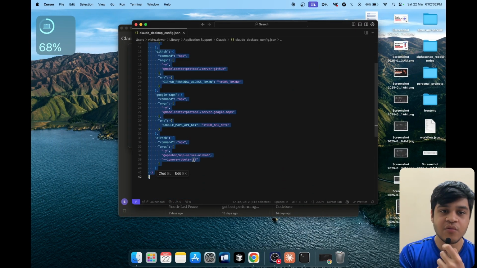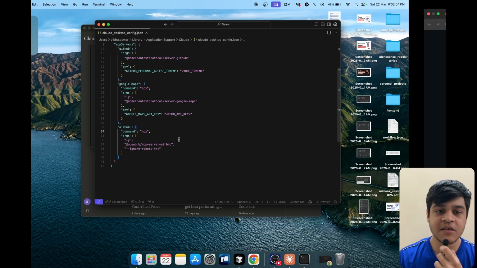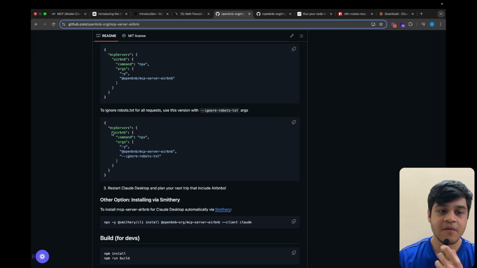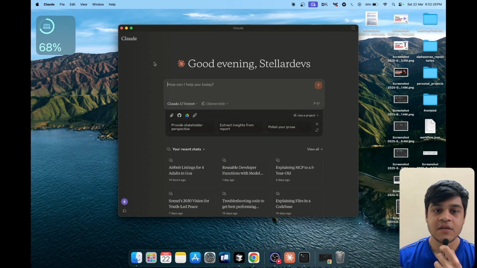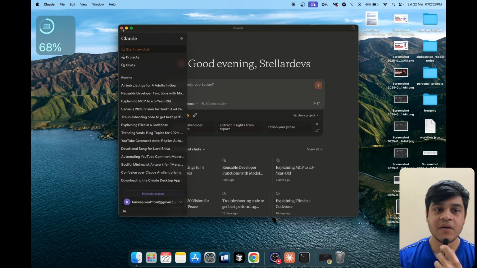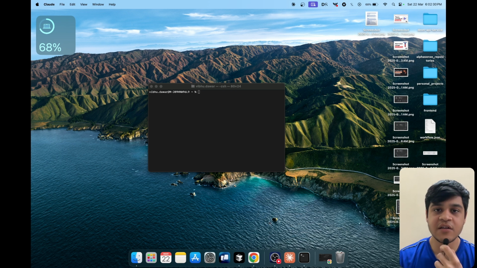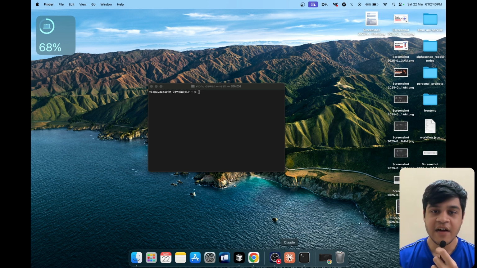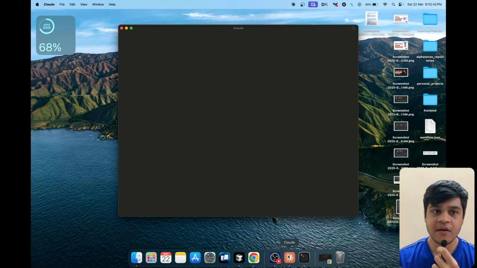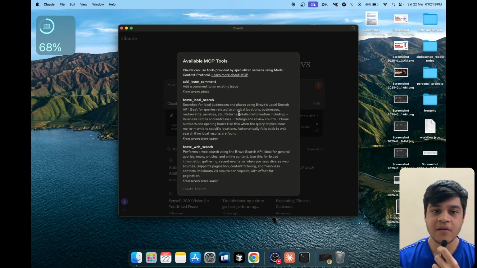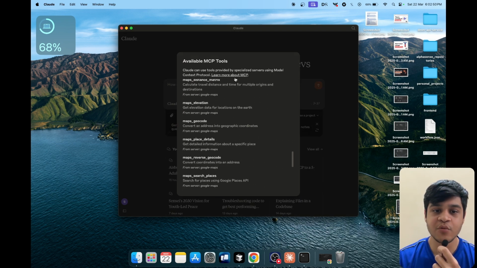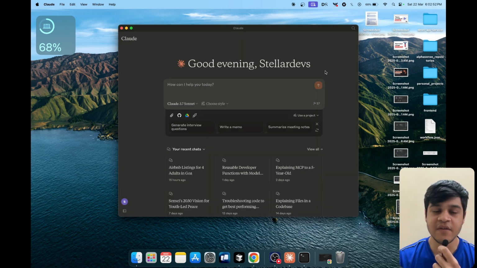But in order to connect more applications, you can just copy this, for example this one, and then paste that here. So once you have done this, we would require to close the Claude Desktop app, and after closing, then we can open that. Yeah, if we go to here, we can see a lot of MCP tools are here for our convenience.